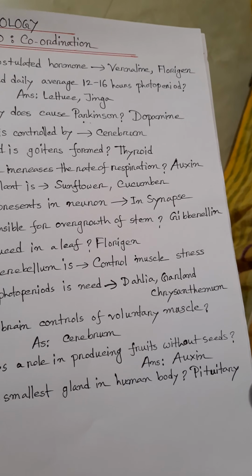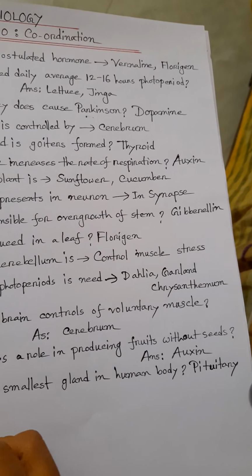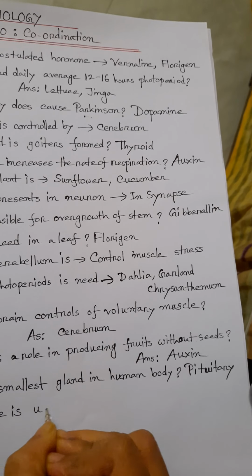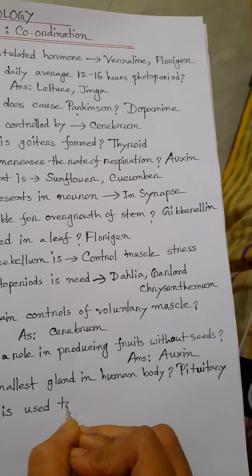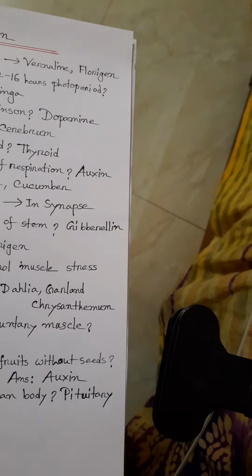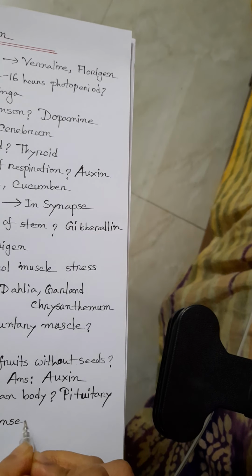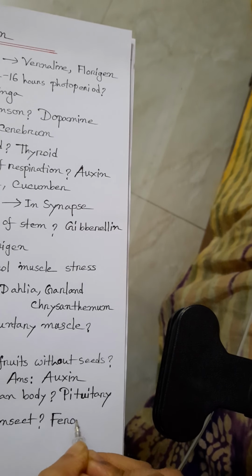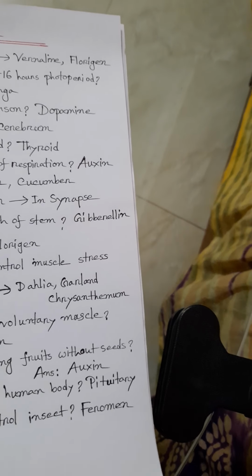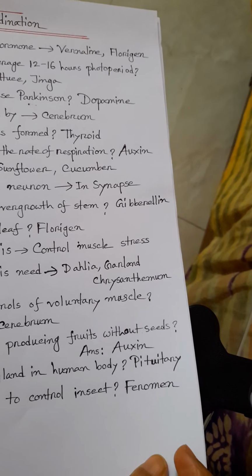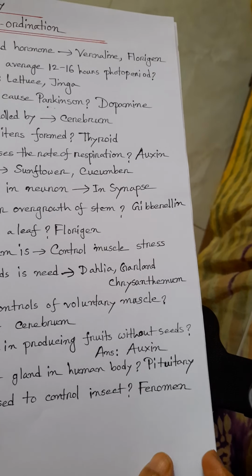Okay, which hormone is used to control insects? This is pheromone. Your answer will be pheromone. Which is used to produce seedless fruits? That is also gibberellin. How many pairs of spinal nerves?